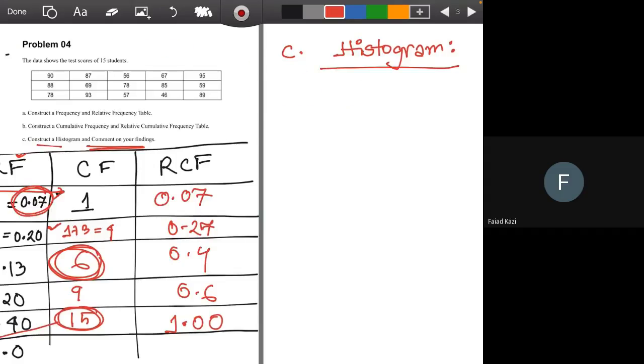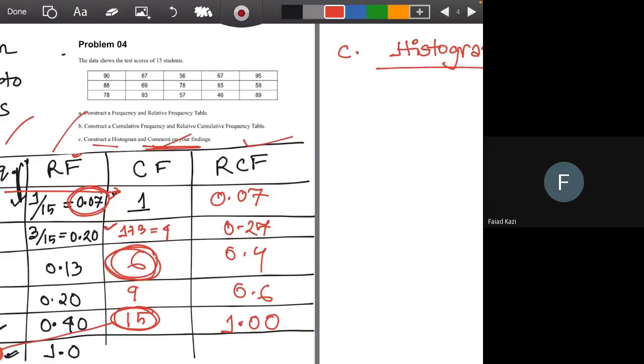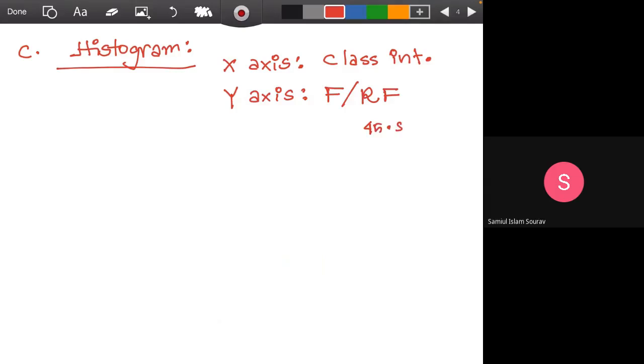Sometimes the students tend to work with cumulative and relative cumulative frequency in histogram, and এটা একদম জিরো পাবে, এখানে আর কিছু করার নেই, it's totally wrong. You have to use either frequency or relative frequency to construct a histogram. Am I clear about it? Yes, ma'am.